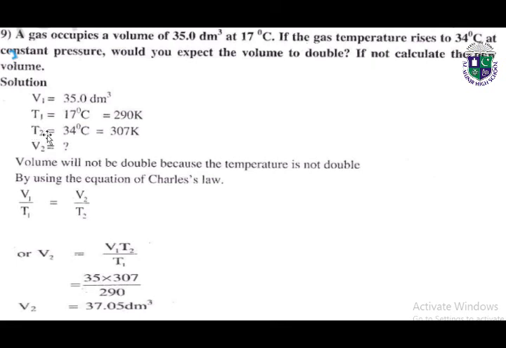Final temperature is given, which is 34 degrees centigrade, we can easily convert it into kelvins. So we have to find out the final volume. Volume will not double because the temperature is not doubled. By using the equation of Charles' law, V1 over T1 is always equal to V2 over T2, or final volume is equal to V1 T2 over T1. By putting in the values, we will get the final volume, which is 37.05 decimeter cube.